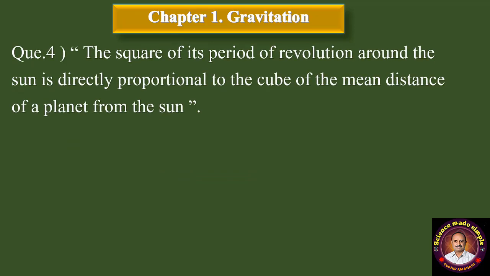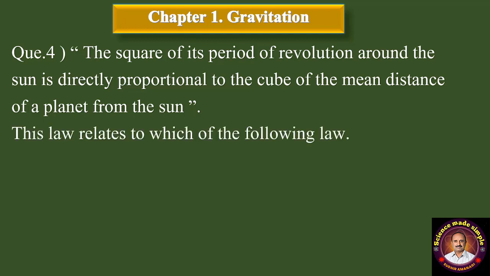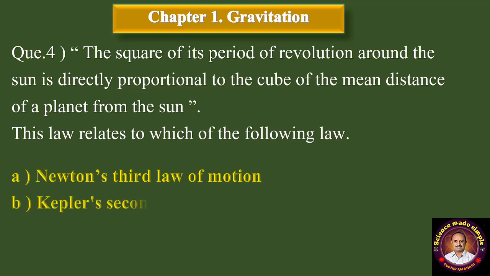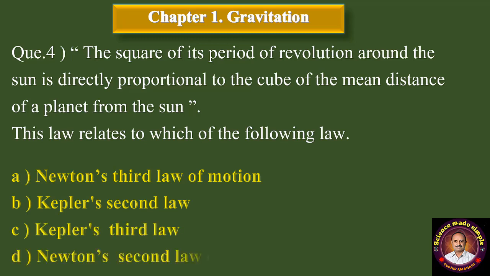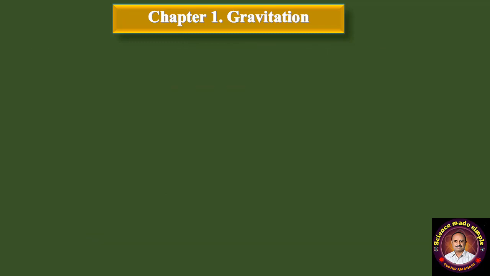Question number 4. The square of its period of revolution around the sun is directly proportional to the cube of the mean distance of a planet from the sun. This law relates to which of the following law? A option, Newton's third law of motion. B, Kepler's second law. C, Kepler's third law. And D, Newton's second law of motion. Answer is Kepler's third law.